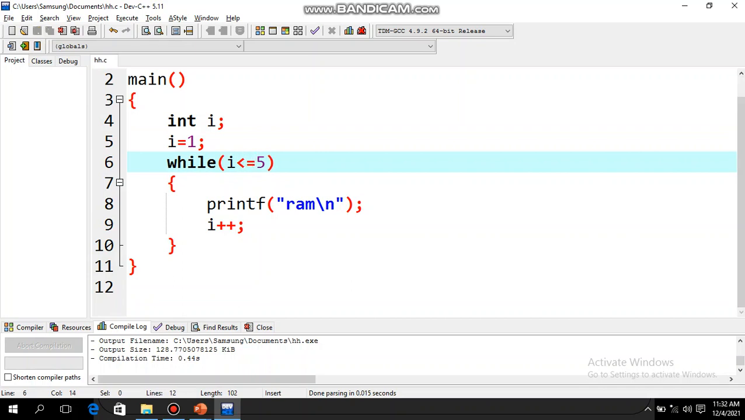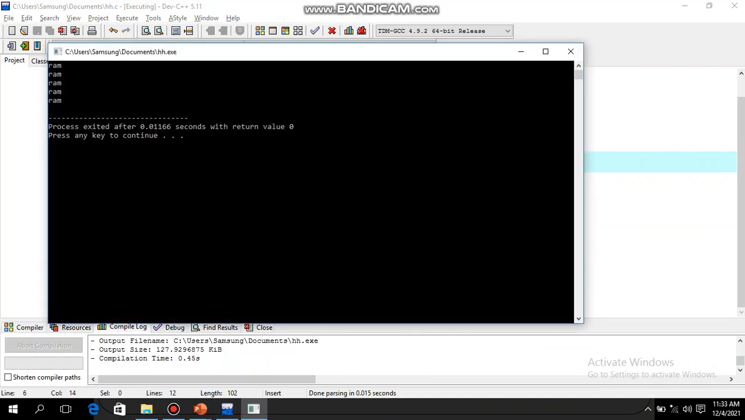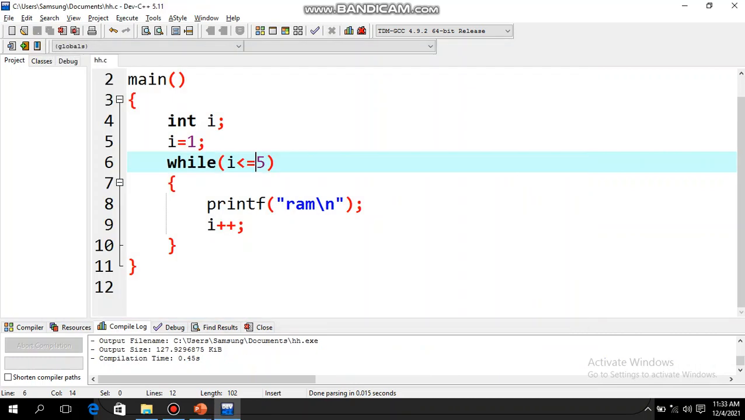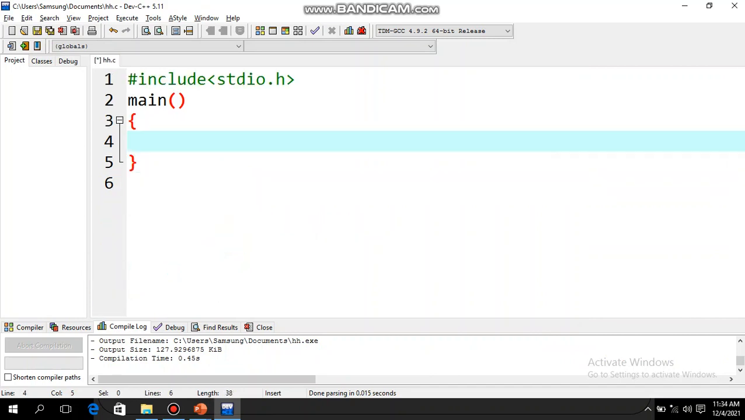Let's save it and run it. You see, Ram is being displayed 5 times. So this is how you can display your name 5 times using while loop. The second program that we are going to discuss is to display the numbers from 1 to 10.